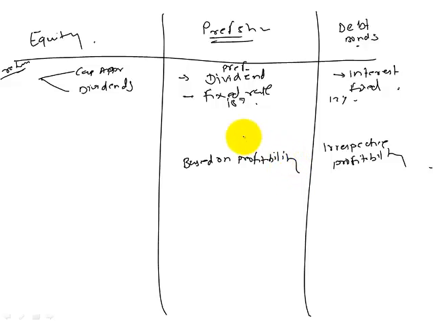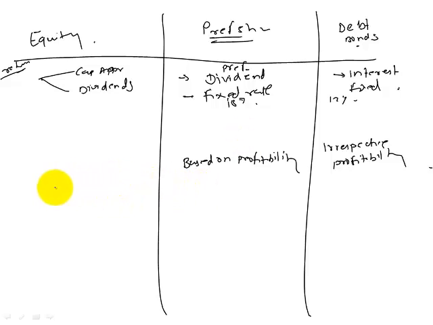But if the company does not make profit, they would not be paid dividend. If the company makes profit, then they would be paid dividend. It depends on whether it's cumulative or non-cumulative. But generally, if there is no profit, that year dividend will not be paid. Are we clear with this?